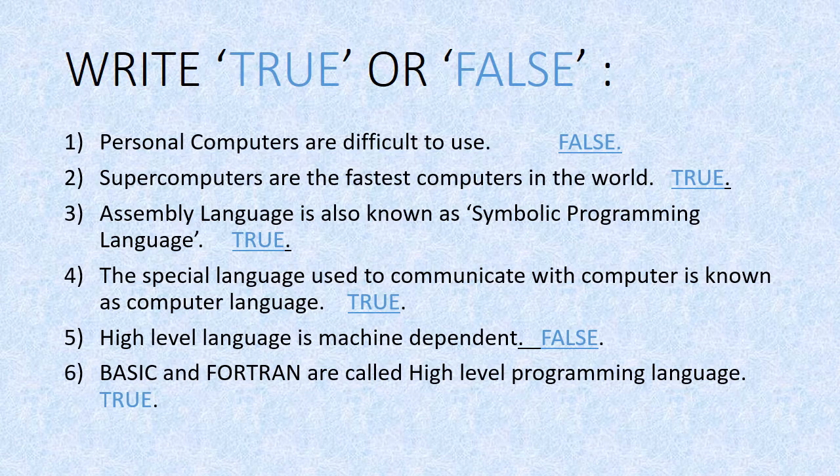Just now I gave the example in full forms. BASIC and Fortran are high level language. So this is true. So total how many I have given? 6. Okay. So these all you will do in your notebook. All the questions, fill in the blanks, full forms, true, false, these all you will do in your notebook.